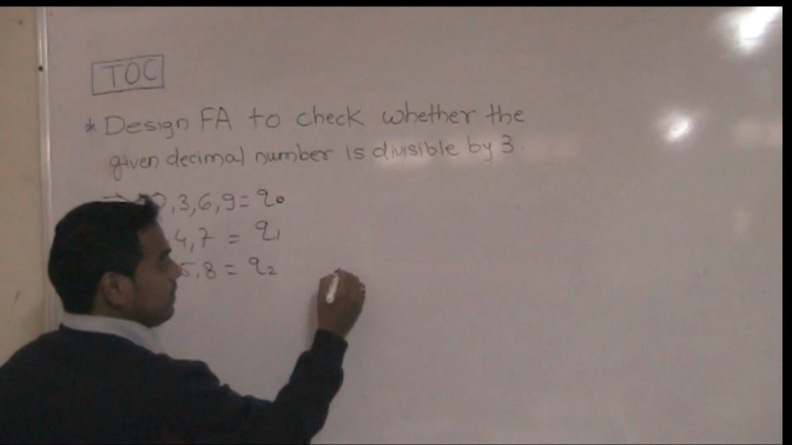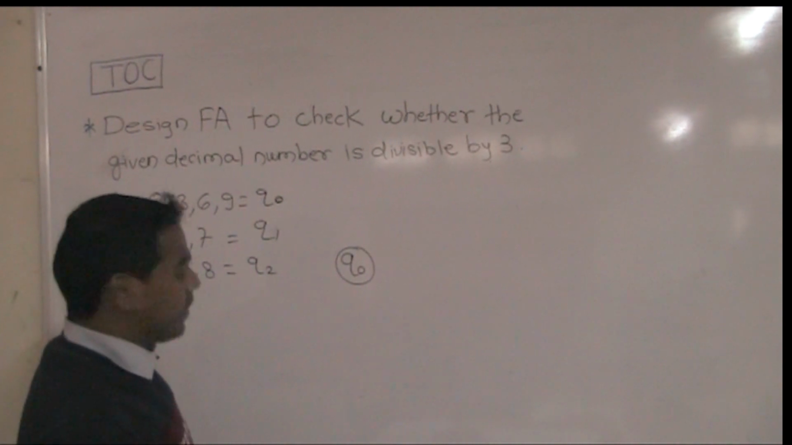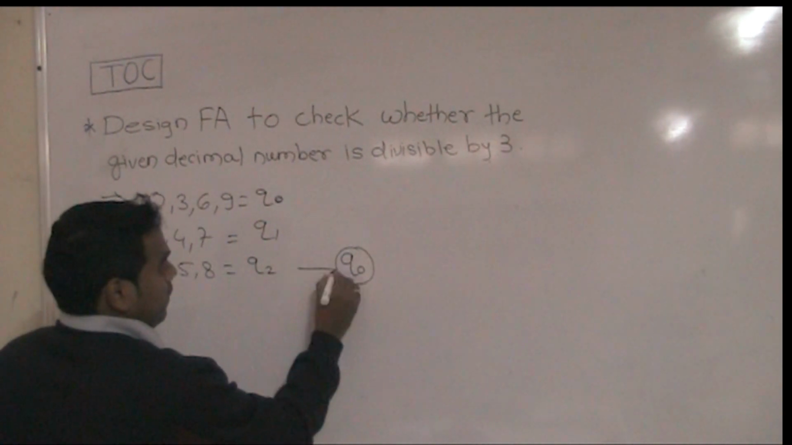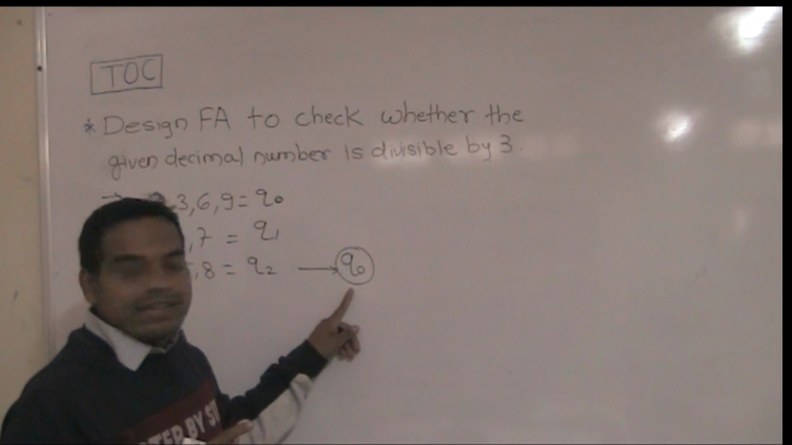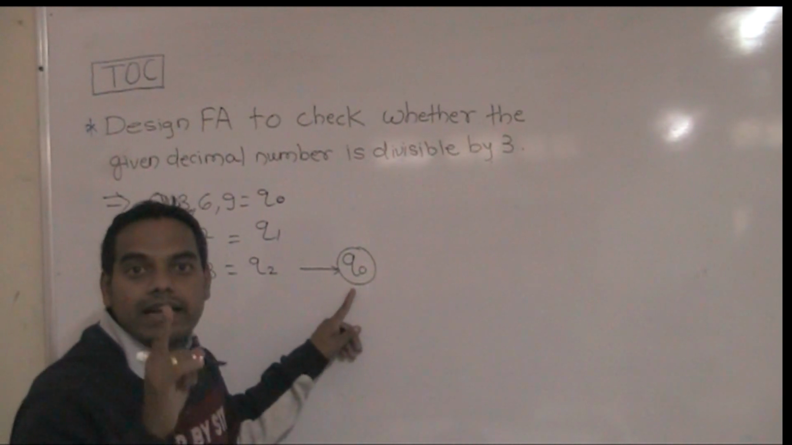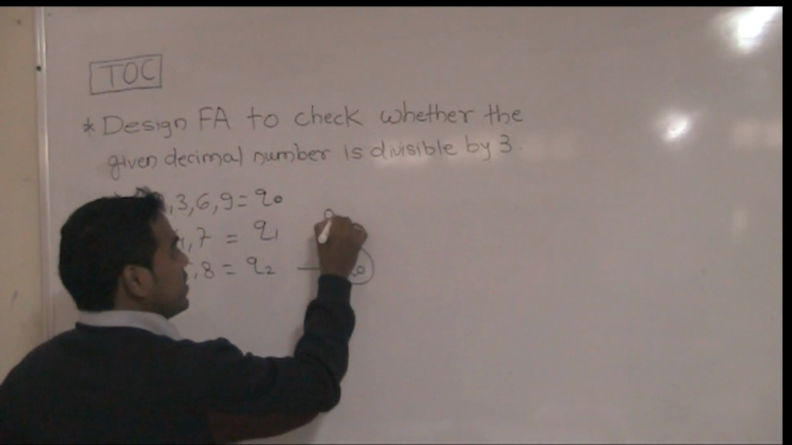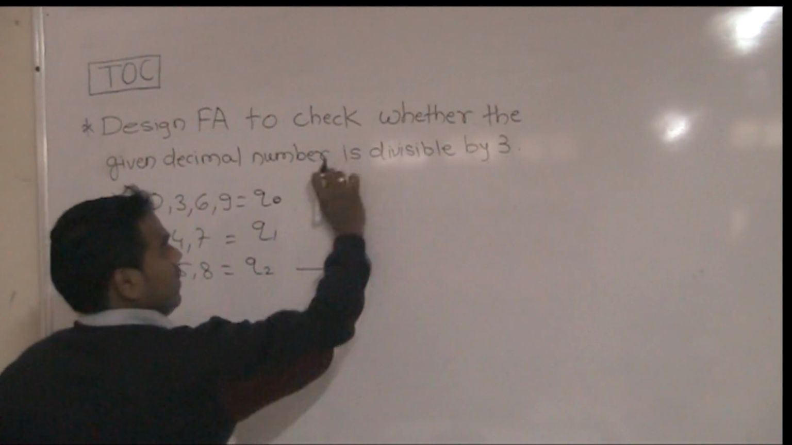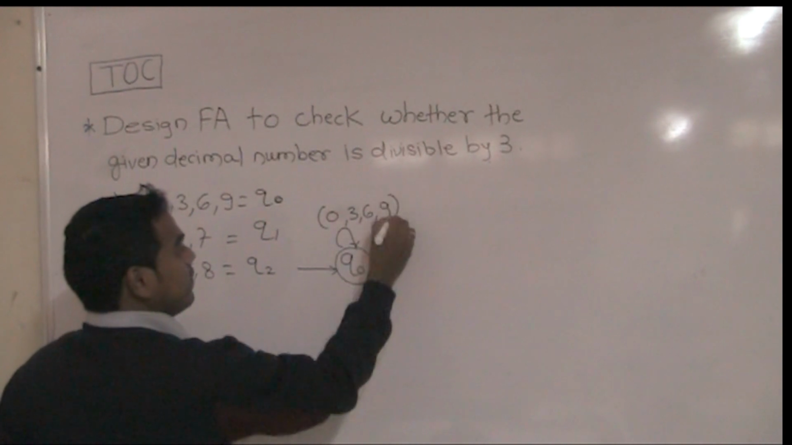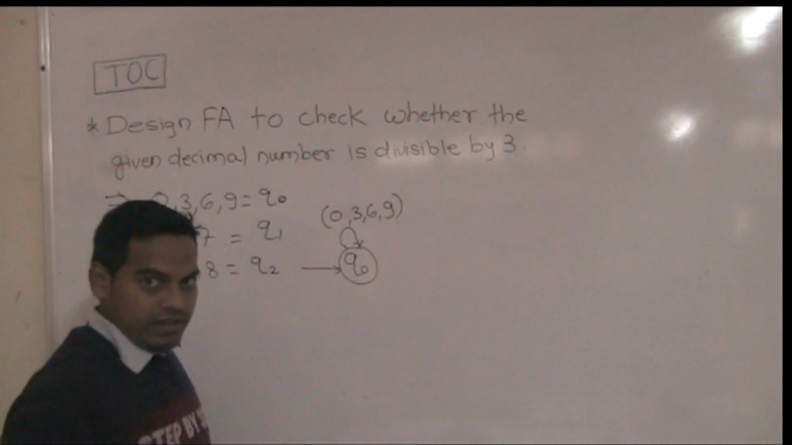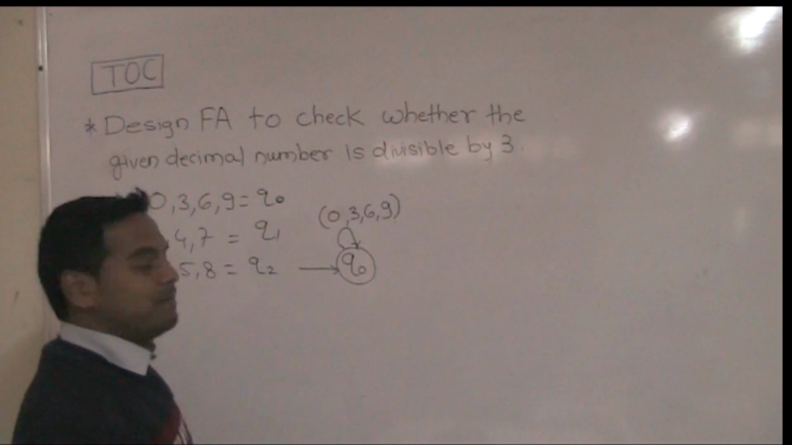So we start with the Q0 state. Suppose the Q0 state is represented as the 0 remainder state, meaning the number is completely divisible by 3. So if any number from 0, 3, 6 and 9 comes, it remains at the Q0 state because it is completely divisible by 3.